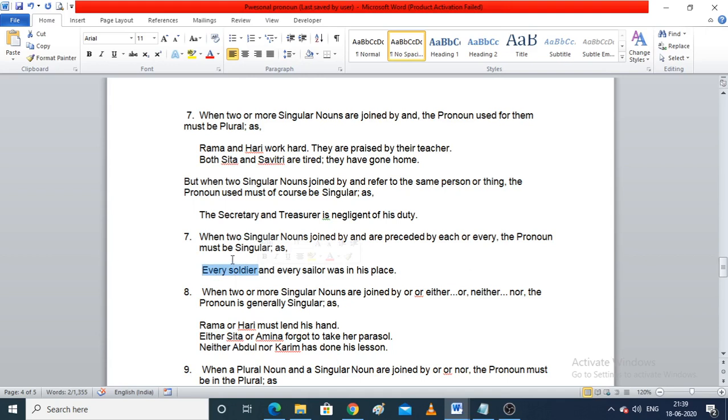So we have used the word every before a singular noun, and they are separated with and, fine. And every sailor. So sailor is a singular noun and we have used every in front of it, and then we will use a singular pronoun. So what it will become? Every soldier and every sailor was in his place.